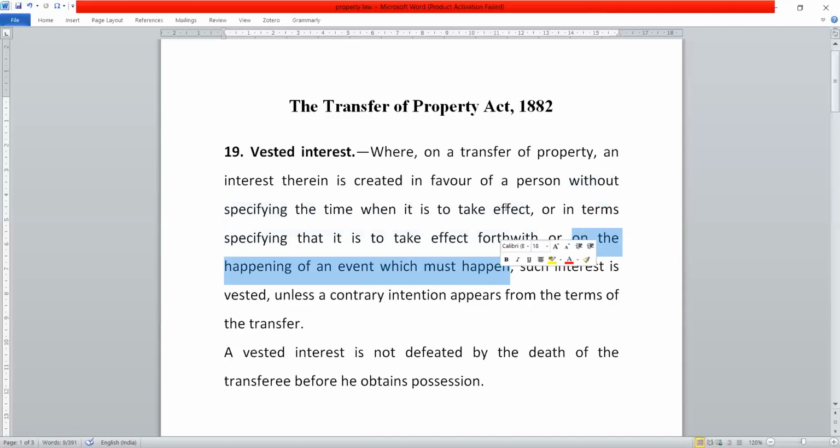If any of these three phrases applies, the transfer is technically considered a transfer of vested interest. So what are the three phrases? We have to go through them one by one.